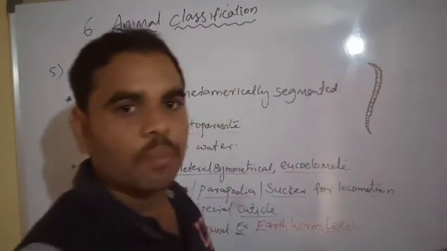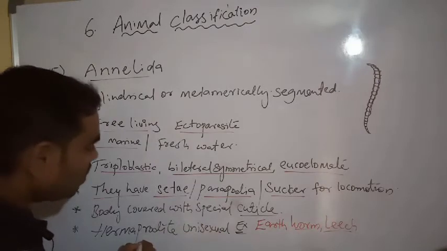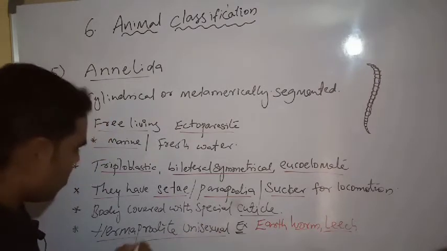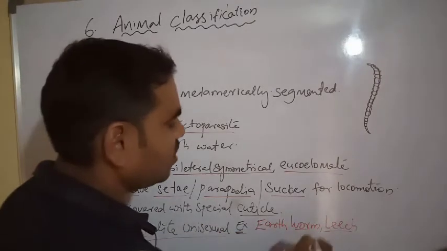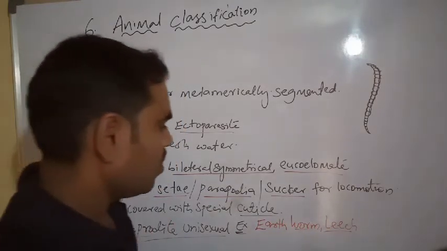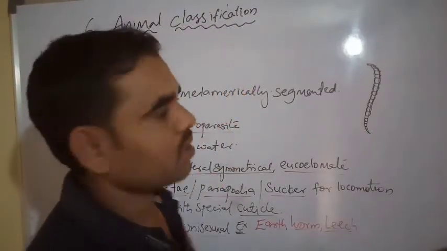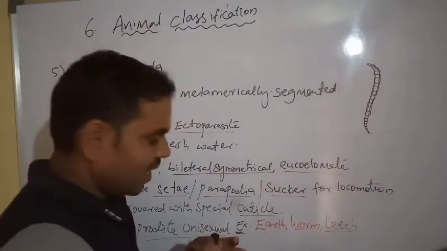Hermaphrodite or unisexual. Examples are earthworm and leeches.